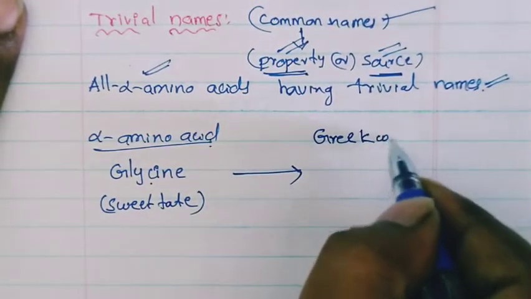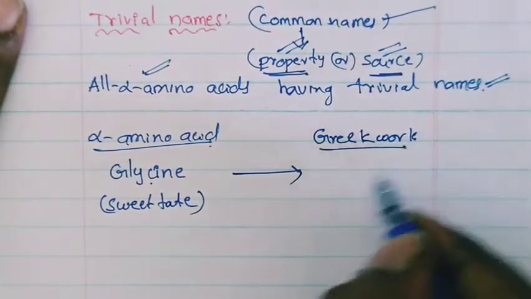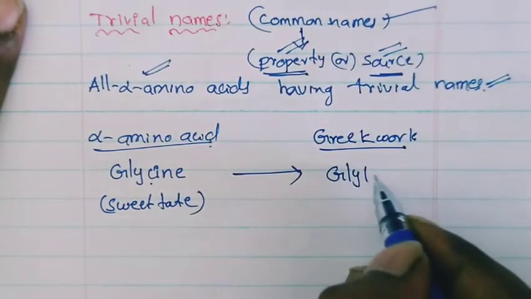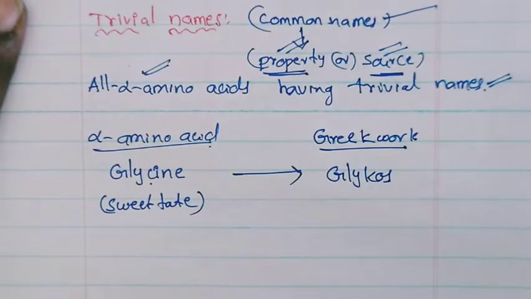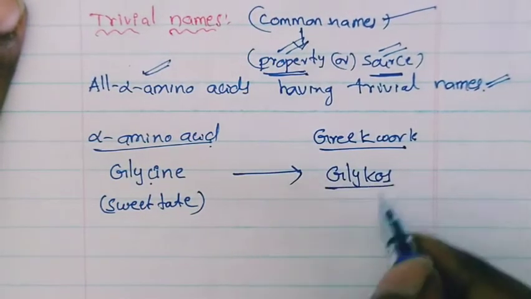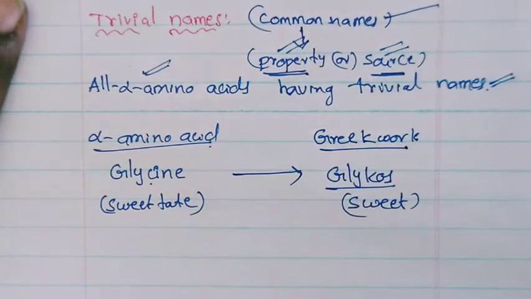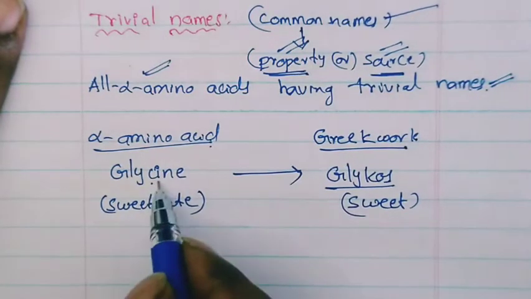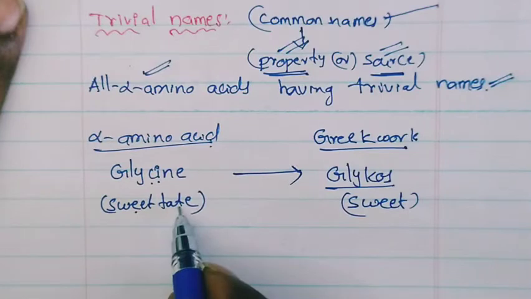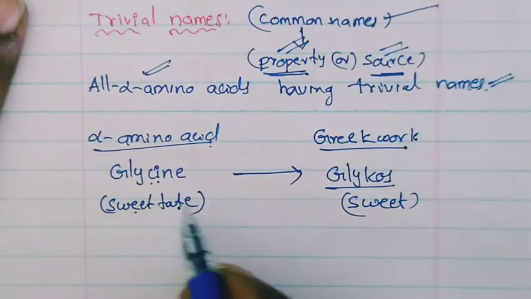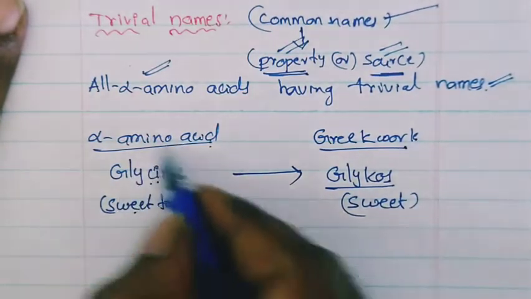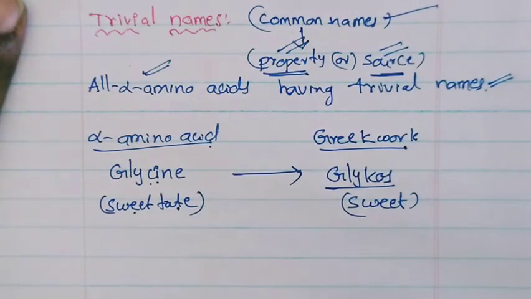What is the Greek word? Glycos. Actually glycos means sweet. Glycine has a sweet taste, so because of that they have given this name to this compound, glycine.